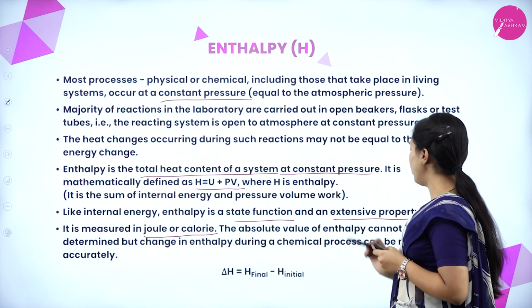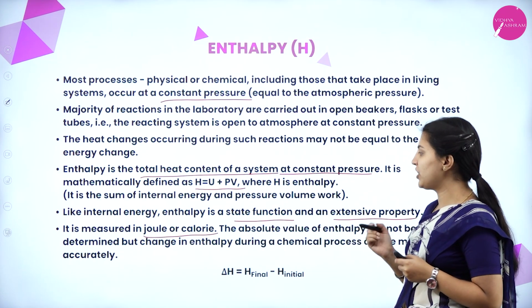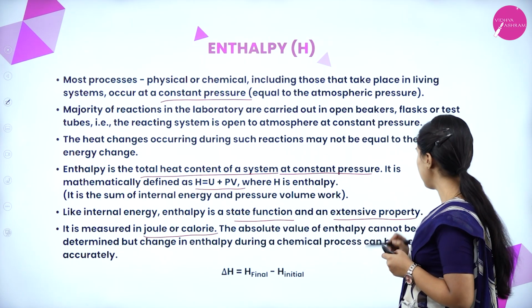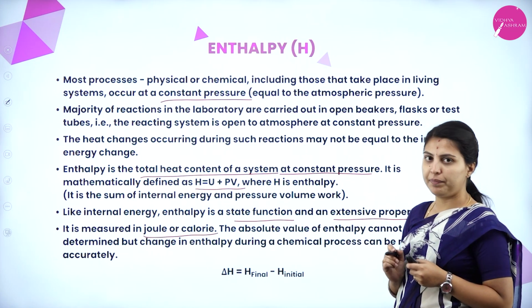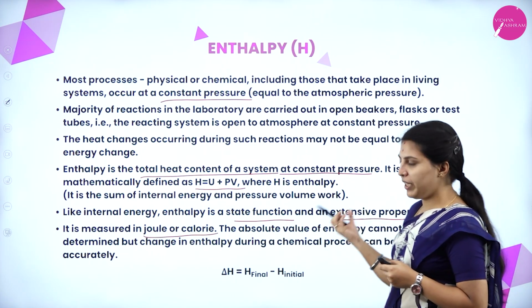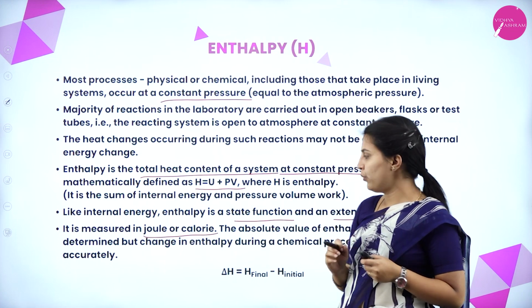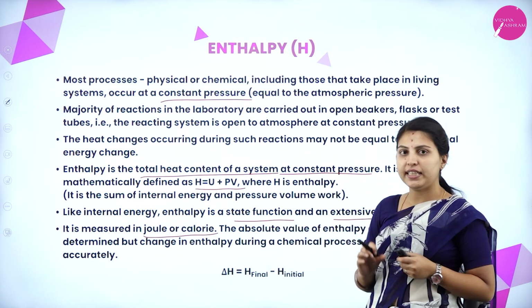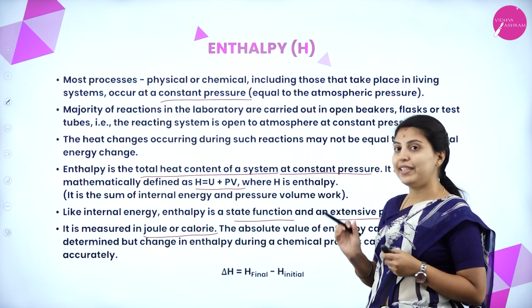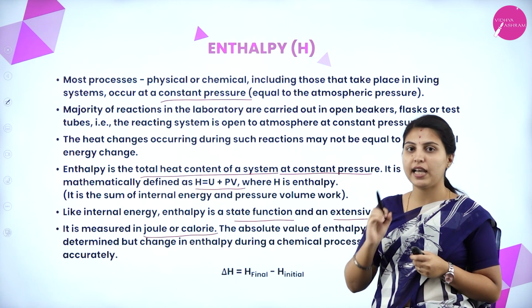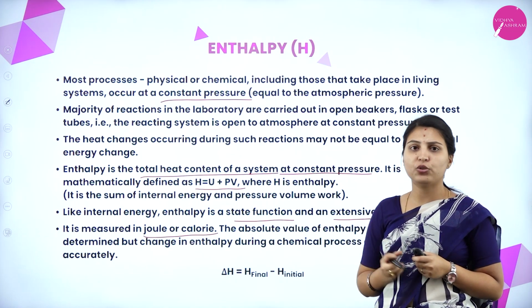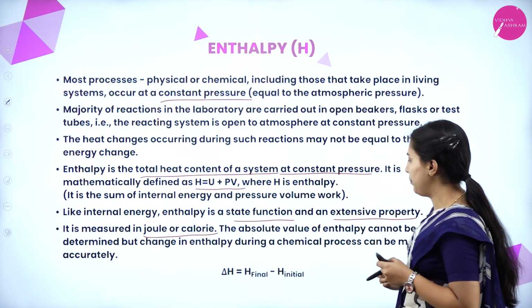The absolute value of enthalpy cannot be determined, but the change in enthalpy during a chemical process can be measured accurately. There is no finite value for the enthalpy.